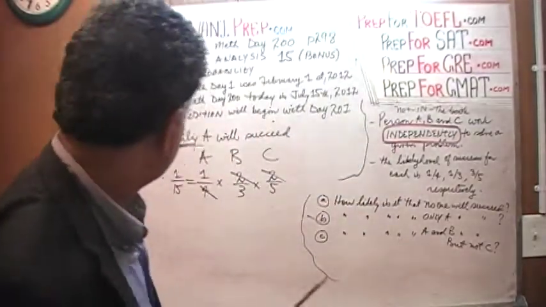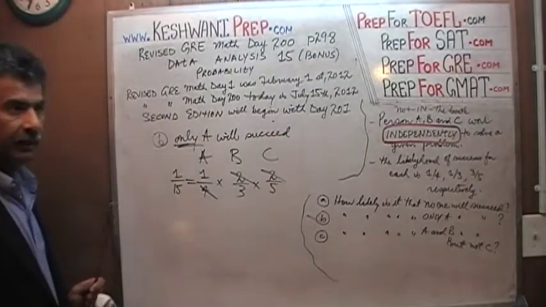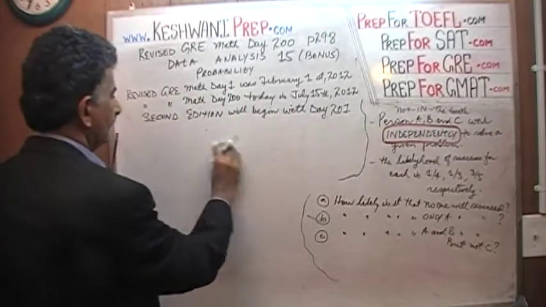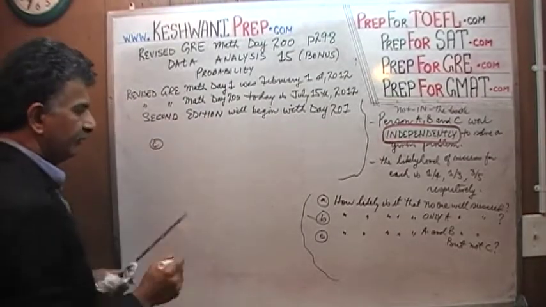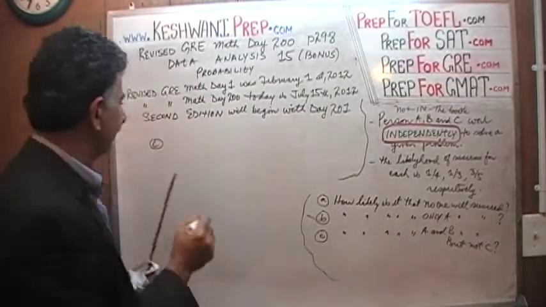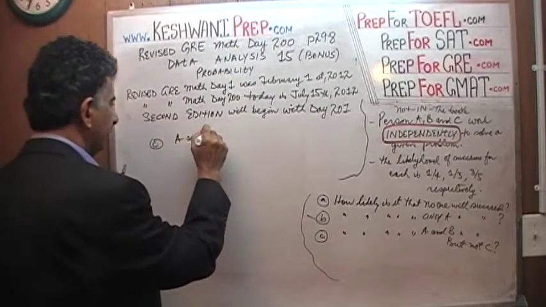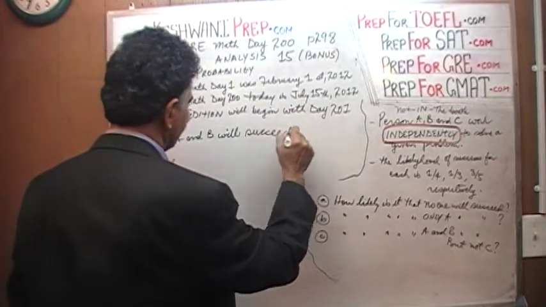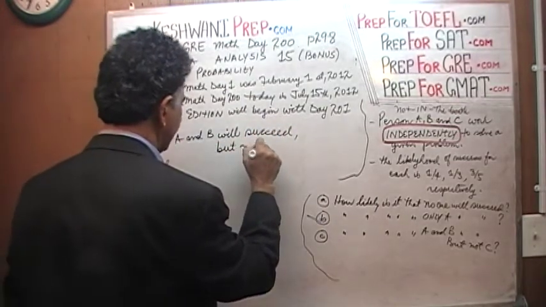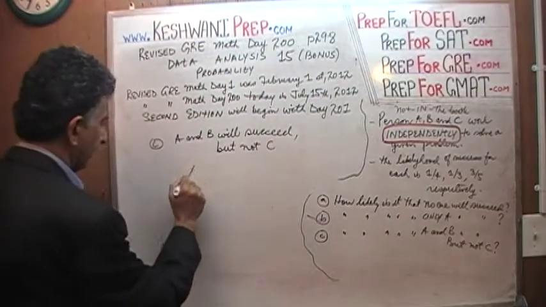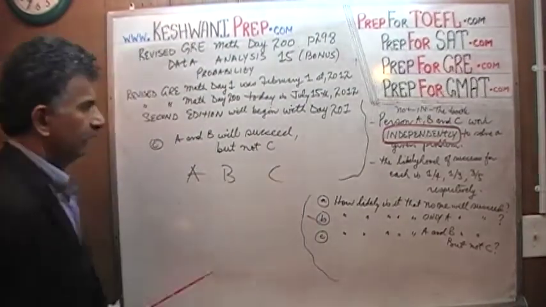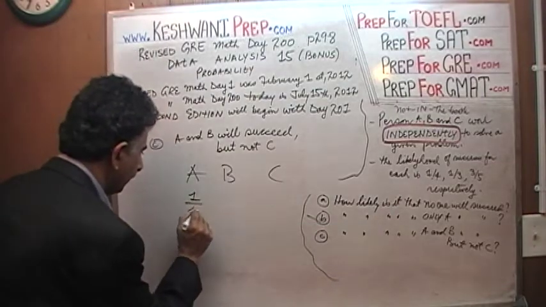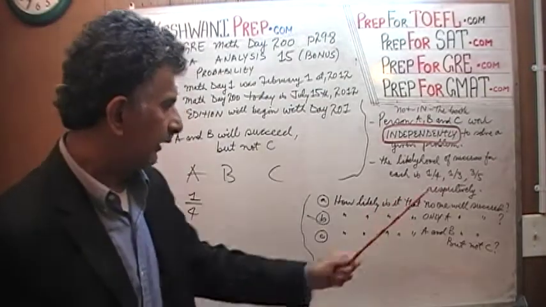And finally, part C. That's it, we're done with part B. Part C says A and B will succeed but not C. Well, again, same thing, A, B, and C. What are the odds that A will succeed? We are told it is 1/4. What are the odds that B will succeed? We are told that it is 1/3.